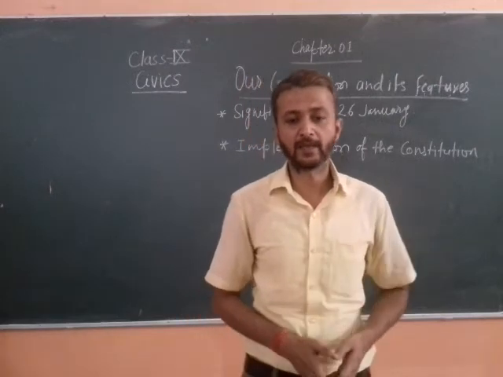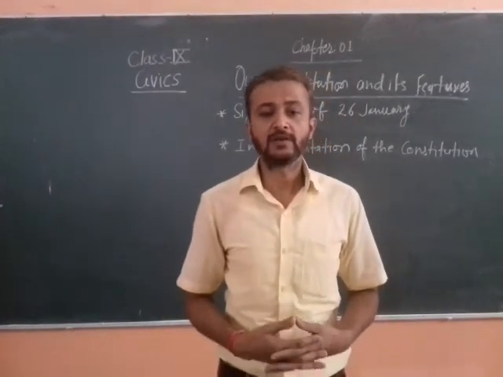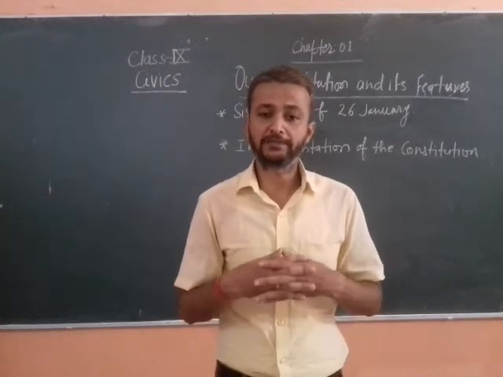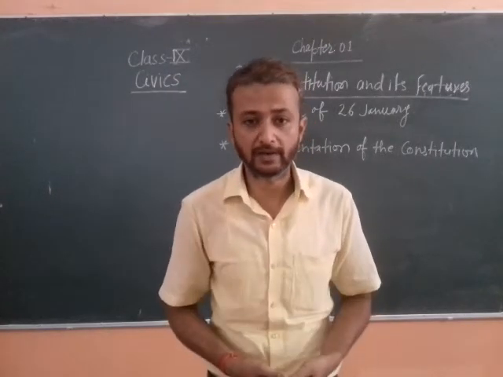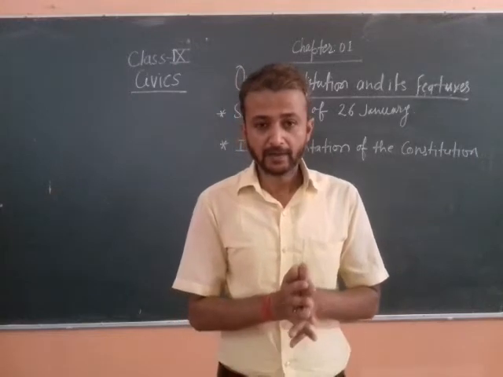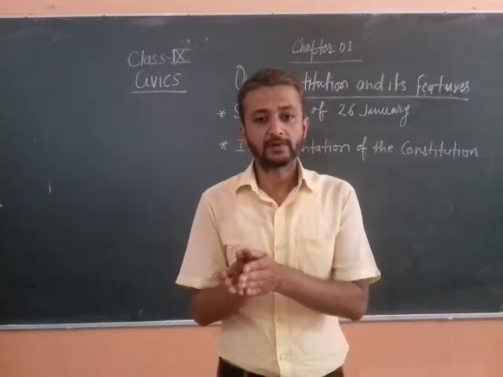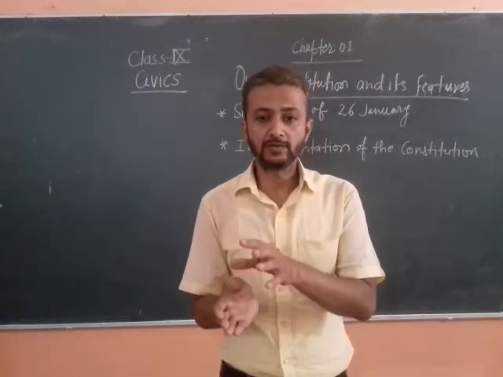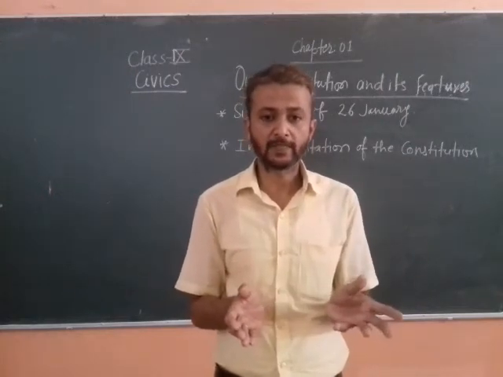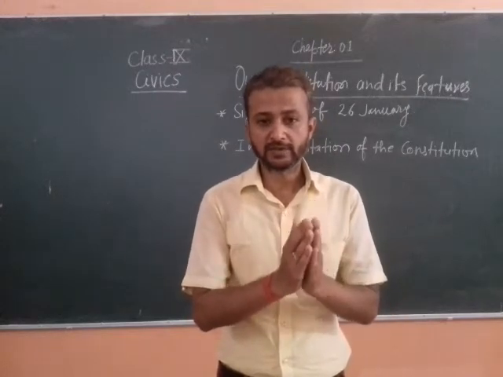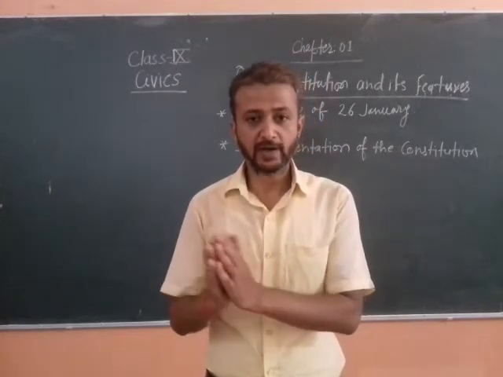The next source of our constitution is the Constitution of America. Yes, the separation of power among the organs of the government, like legislature, executive and judiciary.